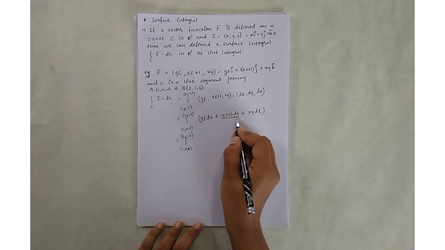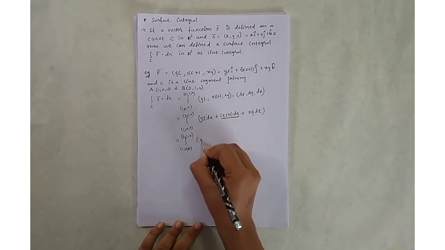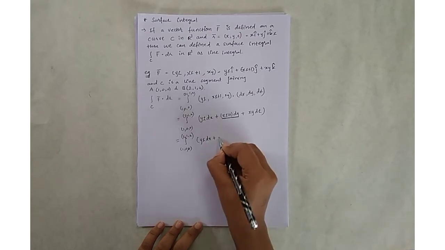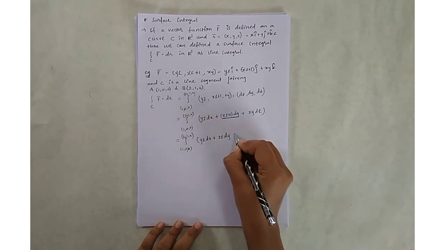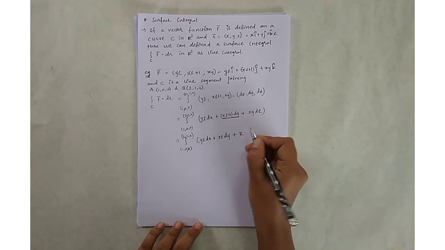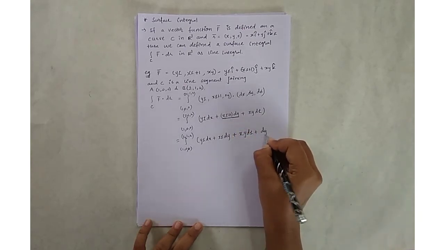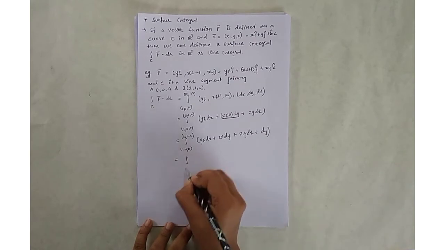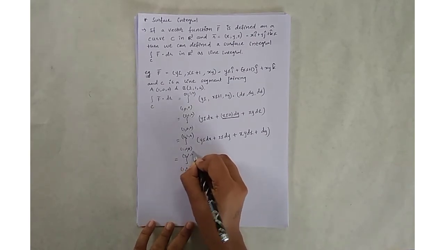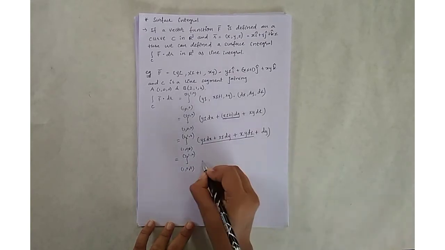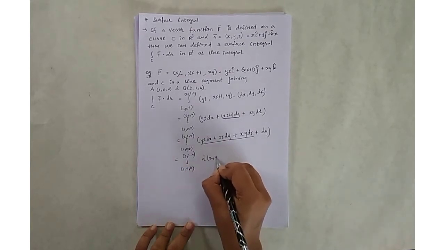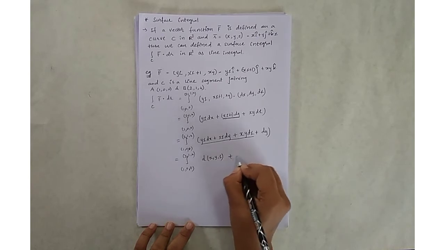Multiply these terms, we get yz dx plus xz dy plus xy dz plus dy. So it is equal to the integration from (1,0,0) to (2,1,4) of the derivative of xyz plus dy.